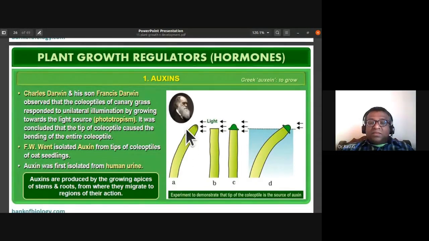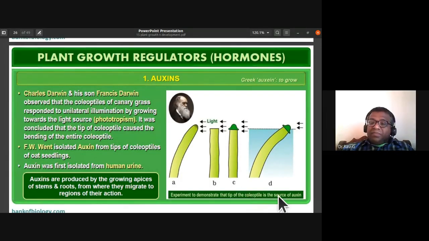It was concluded that the tip of the coleoptile caused the bending of the entire coleoptile. So when a coleoptile of canary grass was exposed to unilateral light, just assume the light was here, the coleoptile tip bent towards the source of light. In experiment B, they cut the tip of the coleoptile, so it did not bend towards the source of light.